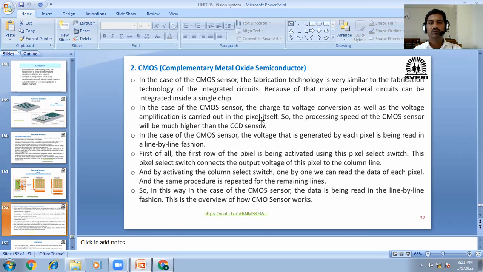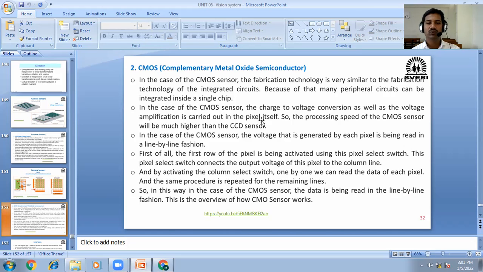In the case of the CMOS sensor, the voltage that is generated by each pixel is read in a line by line fashion. First of all, the first row of pixels is activated using the pixel select switch.